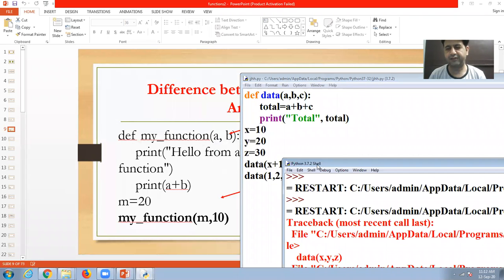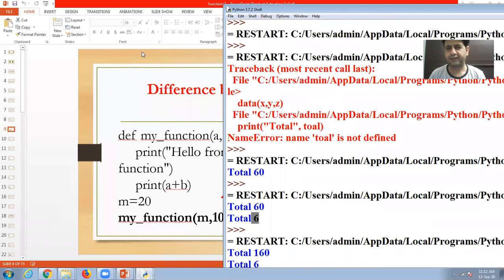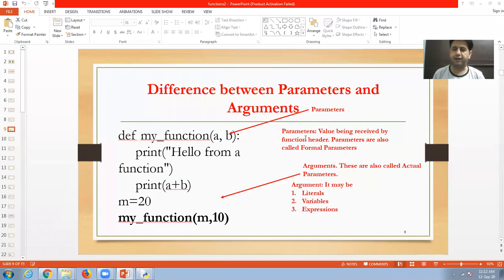Look at here. Answer is here. So the arguments may be literals, variables, or expressions, but the parameter must be a variable.